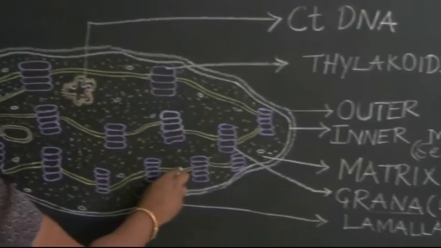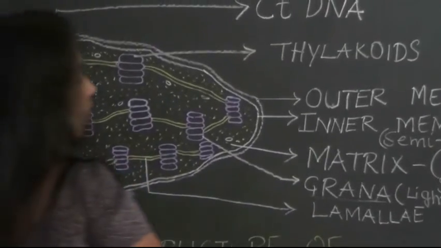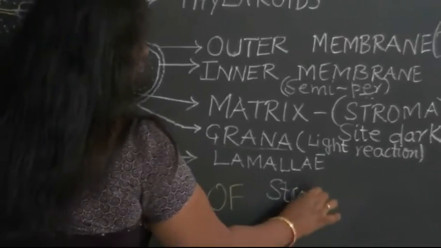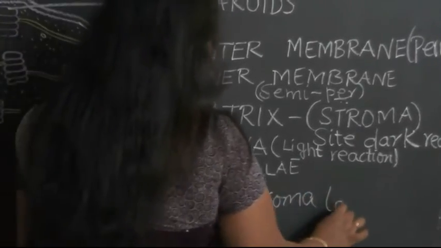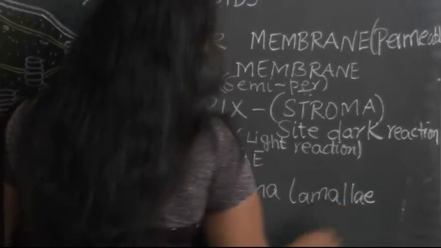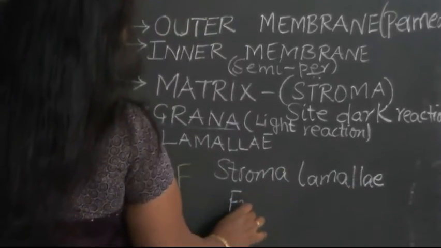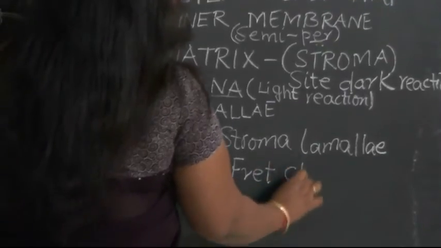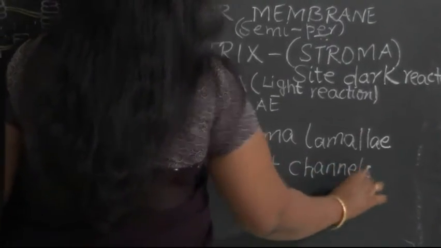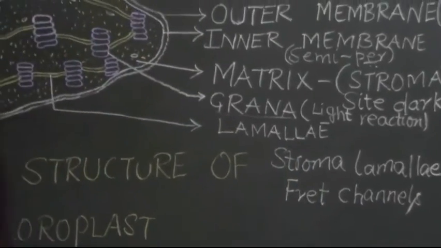Because they are present in the stroma, they are also called stroma lamellae, or fret channels.